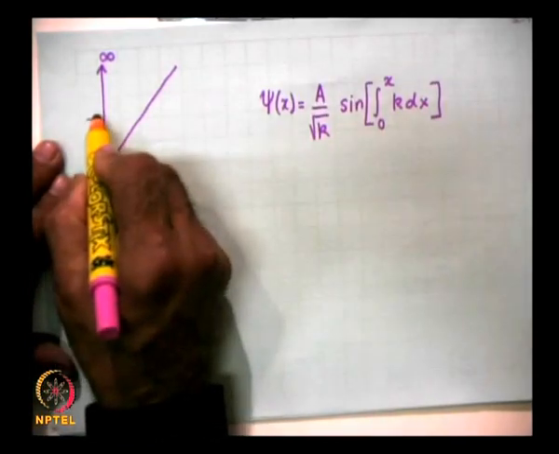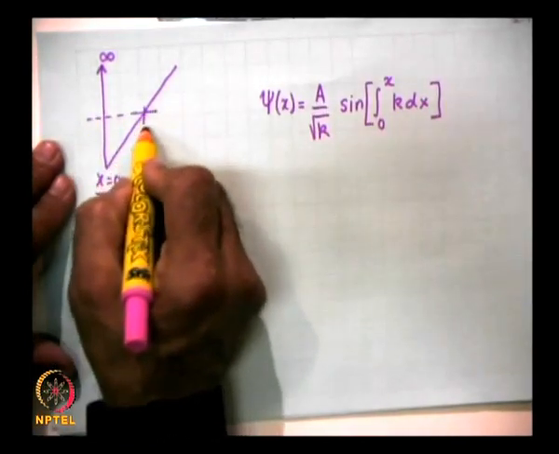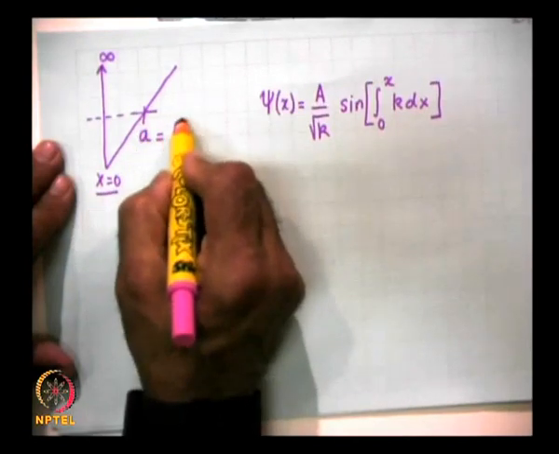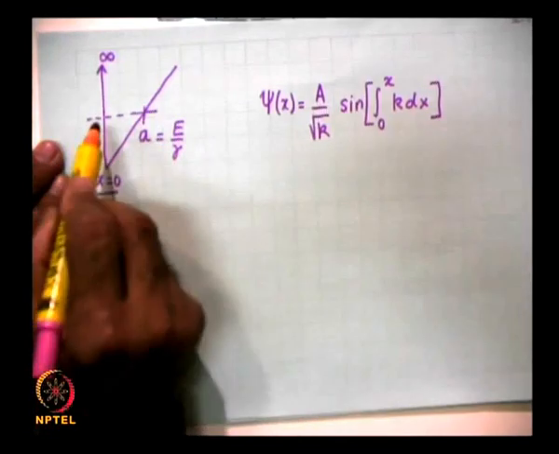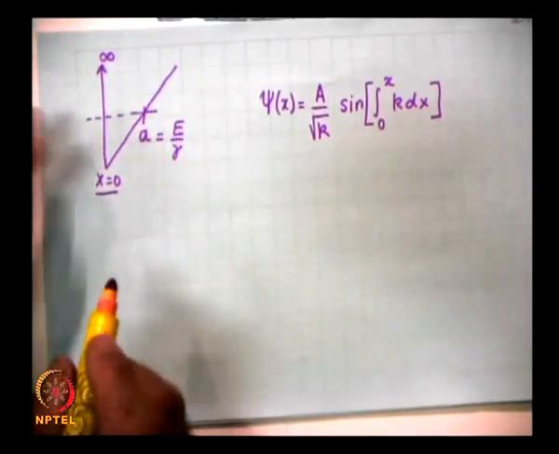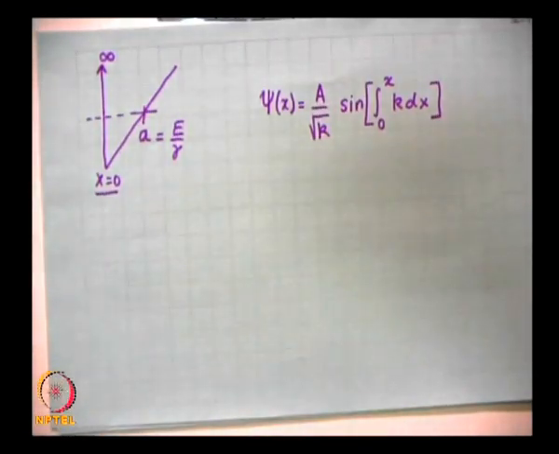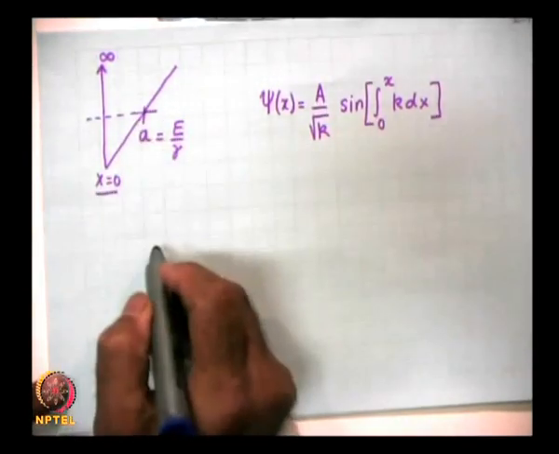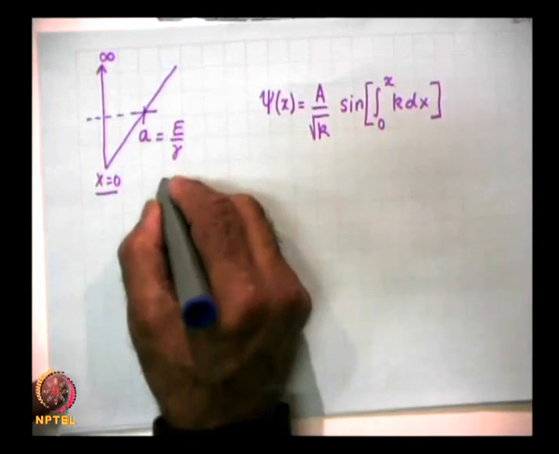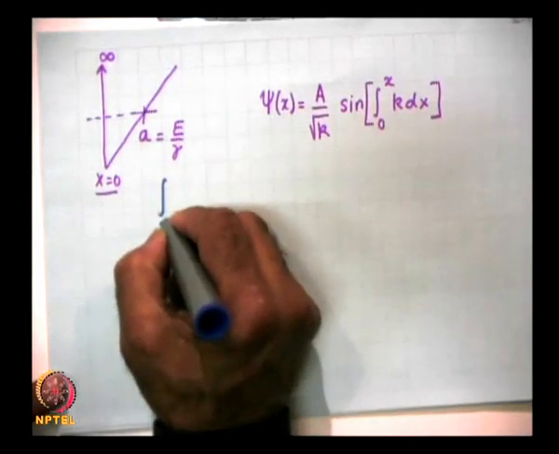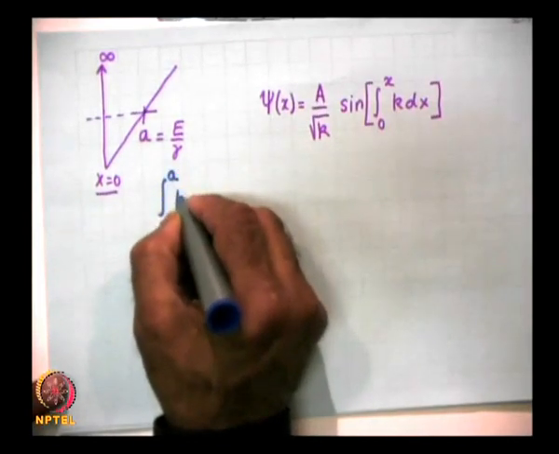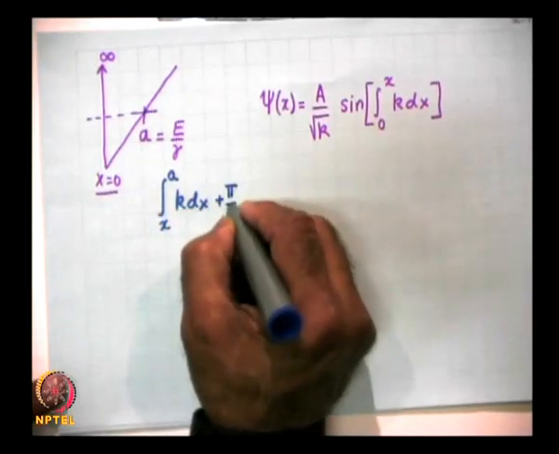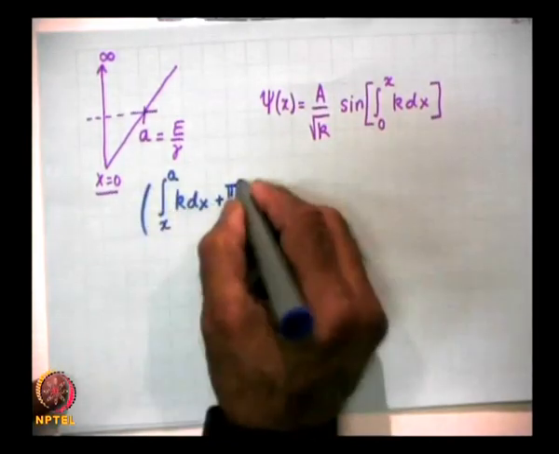So, my turning point is at x equal to a, let us suppose, which is equal to E by gamma. So, now I must put the argument looking towards the turning point a. So, the argument should be from x to a k dx plus pi by 4. This should be the argument.